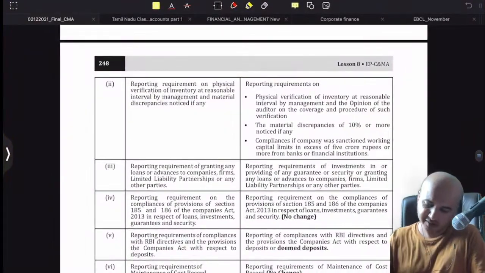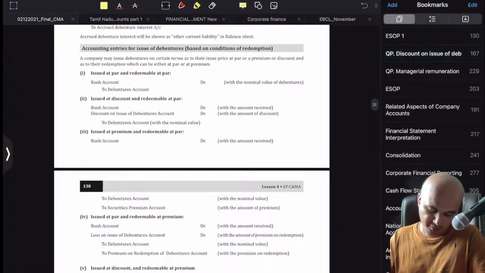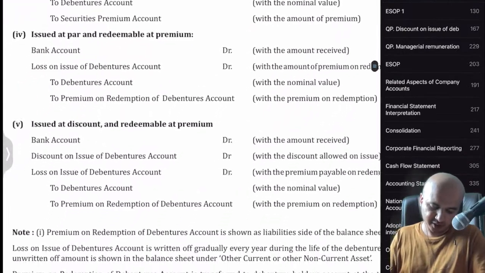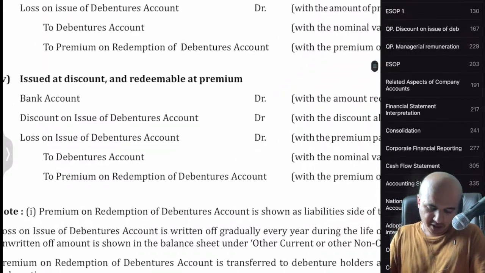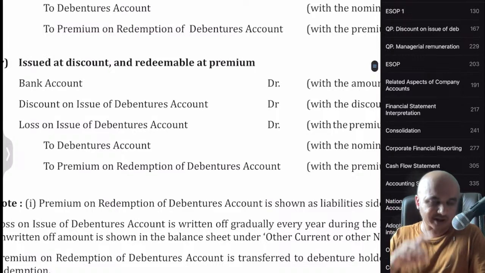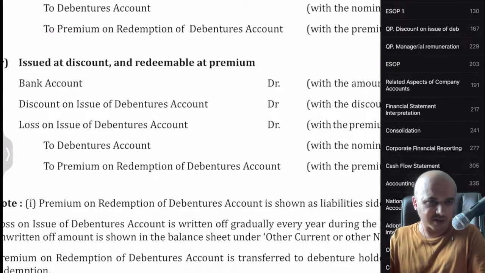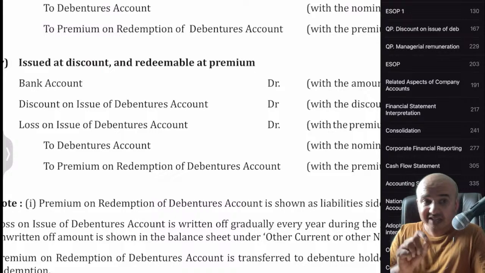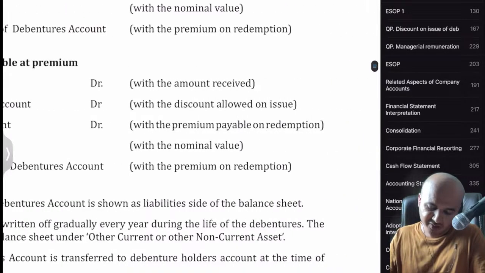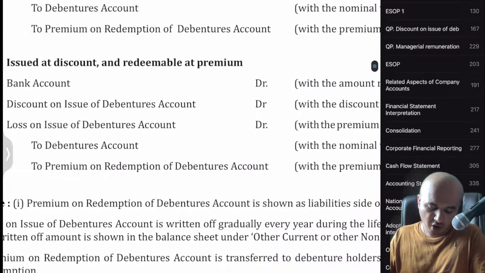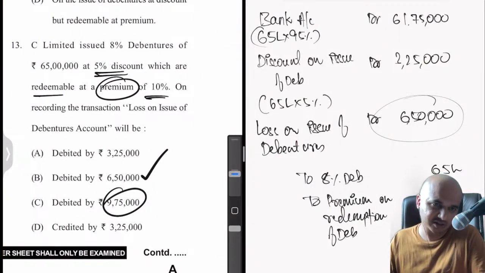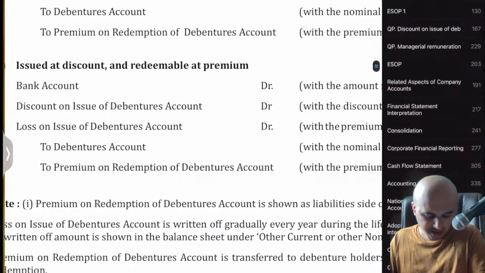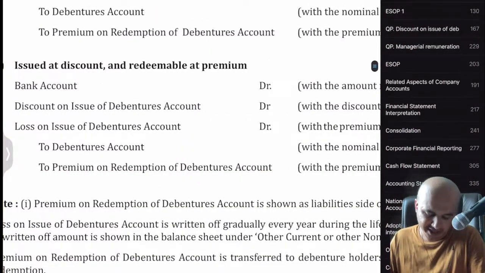How? See this. So discount on issue of debentures, this is how they treat it. Okay. So here if you look at this, issued at discount and redeemable at premium. That is what our situation is right now. What is the entry? Bank account debit, we debited bank account. Discount on issue of debentures account debit, we debited that too. Then he says loss on issue of debentures. What is that loss? With the premium payable on redemption. So how much is the premium payable on redemption in our case? It is 6,50,000. So that should have been the loss. So here they have answered incorrectly.